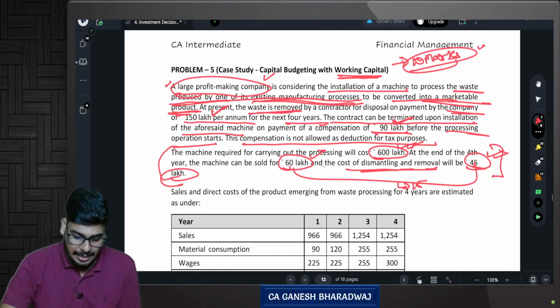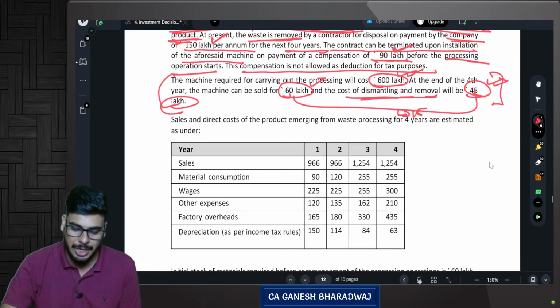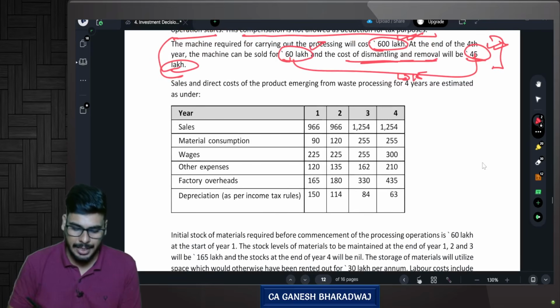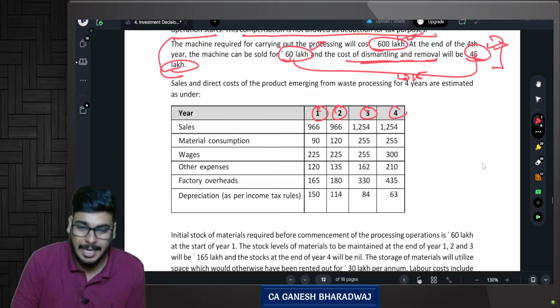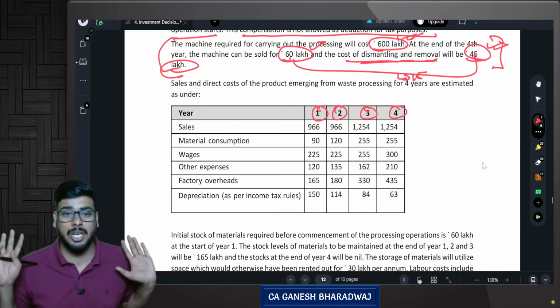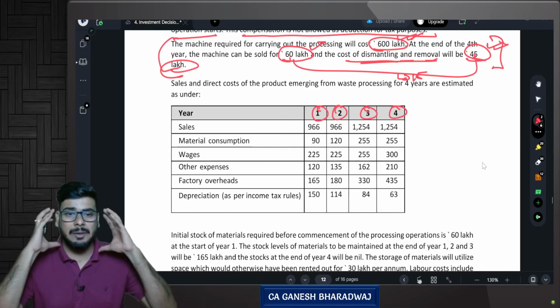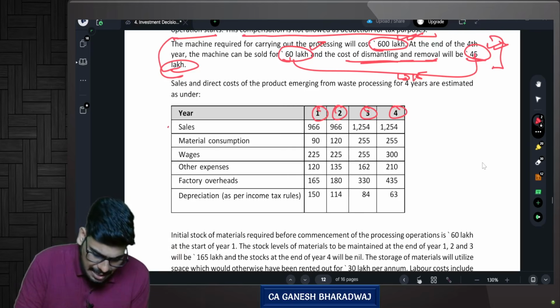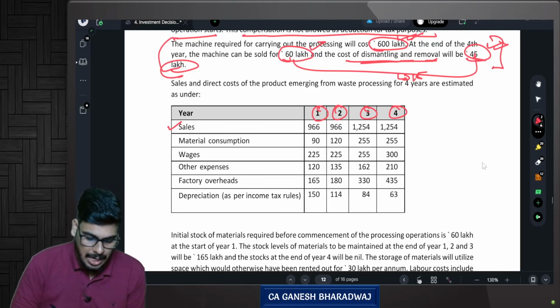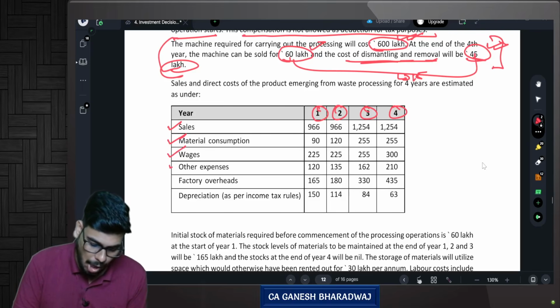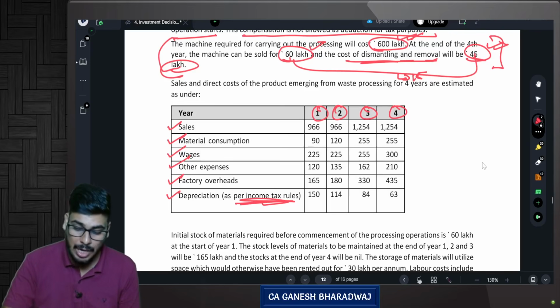Now, the sales and direct costs of the product emerging from the waste processing for 4 years are estimated as under. So what they are saying, now this project can have a useful life of 4 years, correct? It's a project. Fine. Now, if I use all these machines and with this machine, if I'm looking at this business proposal, year-wise, how much is the sale is given. Year-wise, how much material consumption is required, how much wages is required, how much other expenses is required, how much factory overhead is required, and how much is the depreciation computed as per income tax rule.